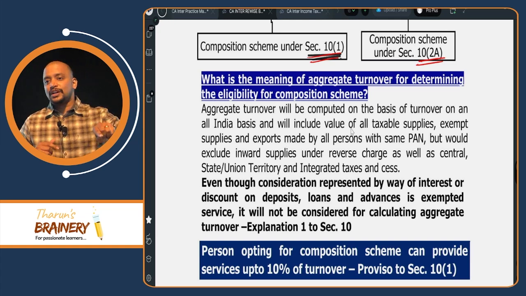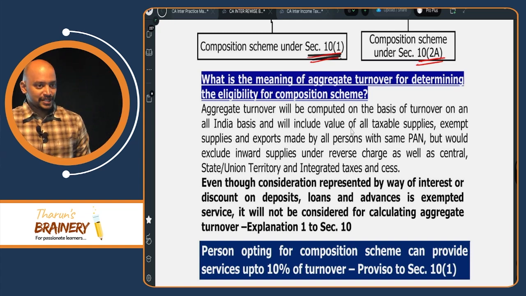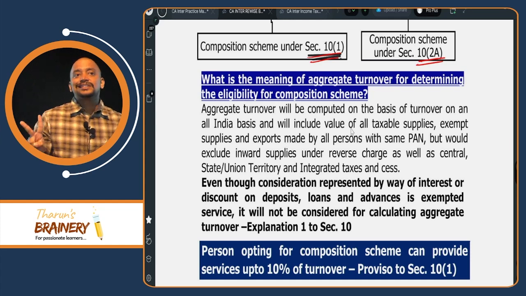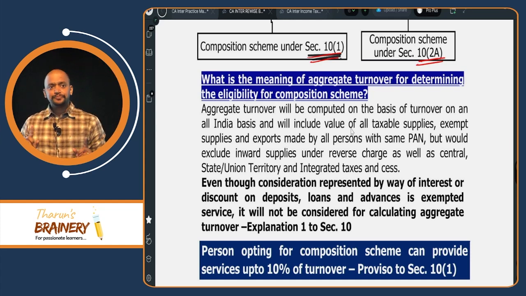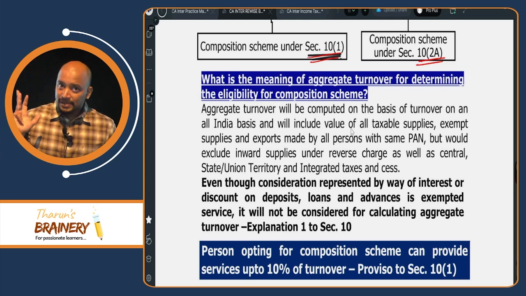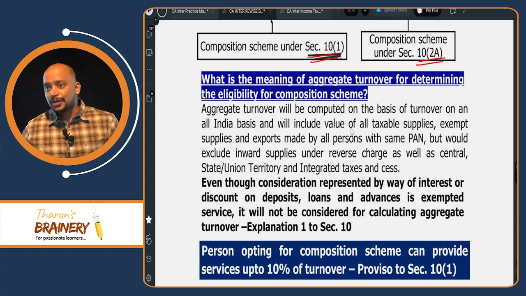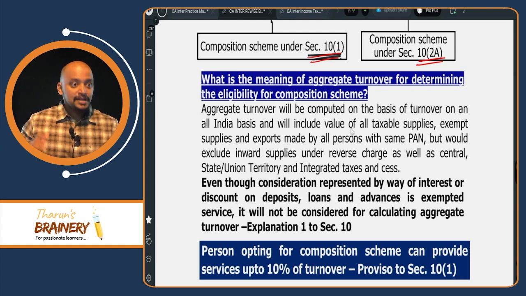So 40 plus 120, 160 lakhs. So current year I cannot opt for composition scheme. So what are the 2 changes that we need to make to aggregate turnover? Normal aggregate turnover definition is what? Taxable supplies, exempted supplies, non-taxable supplies, zero rated supplies, everything will come.